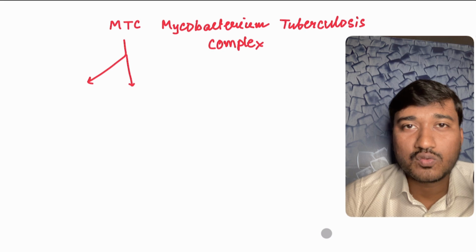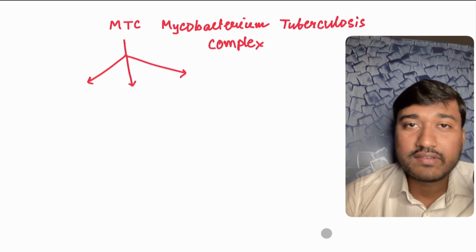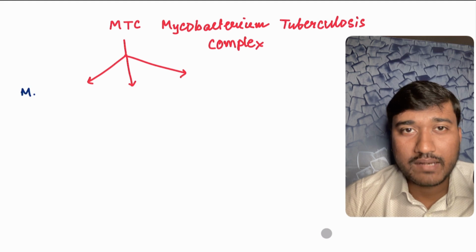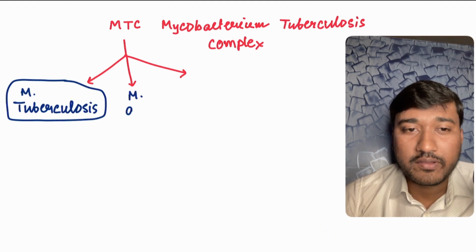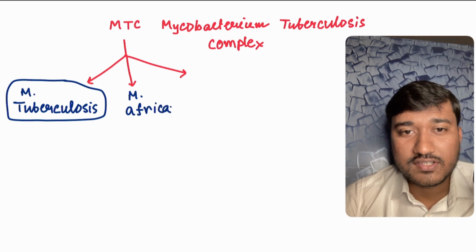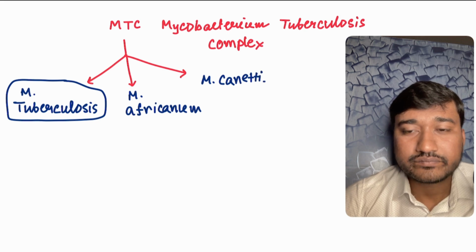In this complex there are multiple bacteria, but three are very, very important as they are pathogenic to human beings. Okay, the first is your favorite organism, that is Mycobacterium tuberculosis, and after that we have Mycobacterium africanum, and also we do have Mycobacterium canettii.